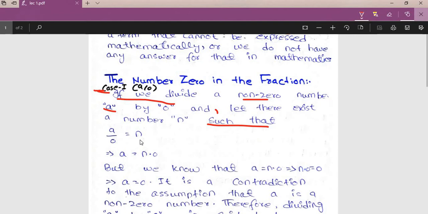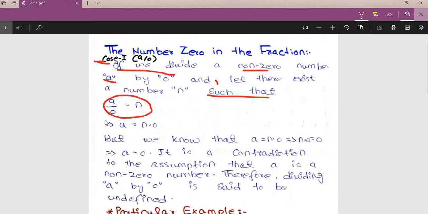It's the beauty of mathematics that we assume something on contrary basis. So here we are considering that we are dividing a by 0 and it is answering as n. This equation implies that a equals n multiplied by 0.